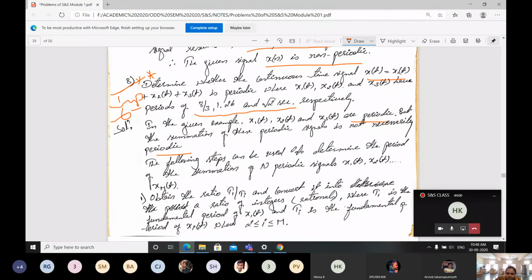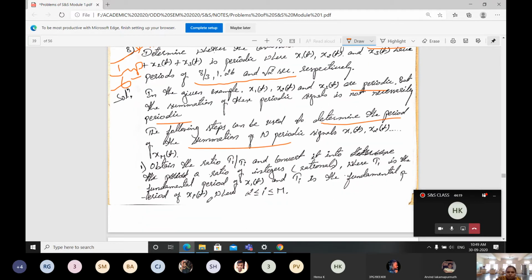Then the following steps can be used to determine the period of the summation of m periodic signals, that is x1 of t, x2 of t, up to xm of t. First, what you have to do?